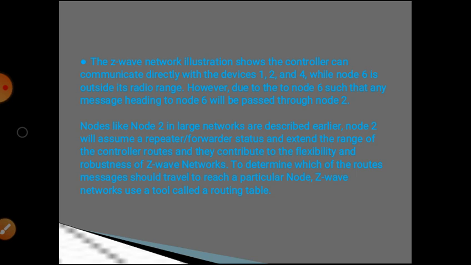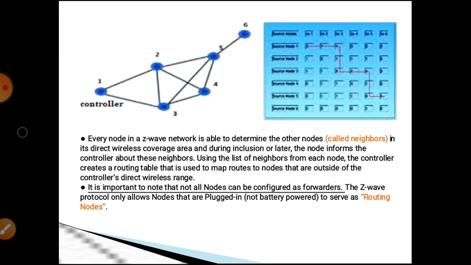To determine which route a message should travel to reach a particular node, the Z-Wave network uses a tool called a routing table. We can see the routing table in the previous slide.